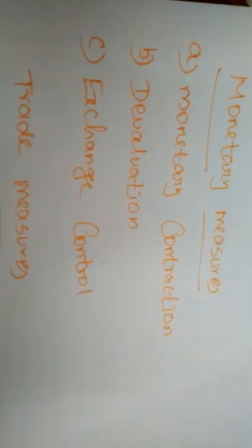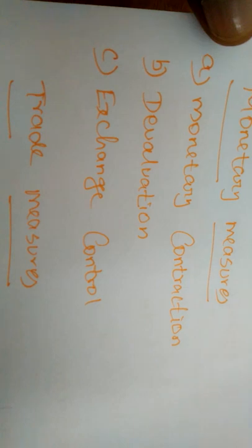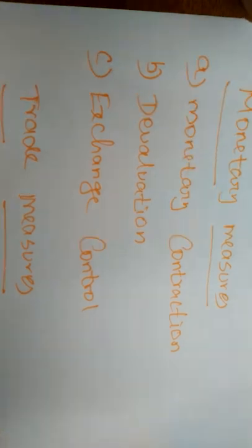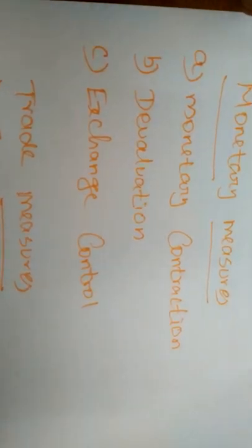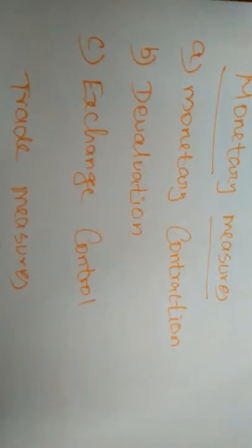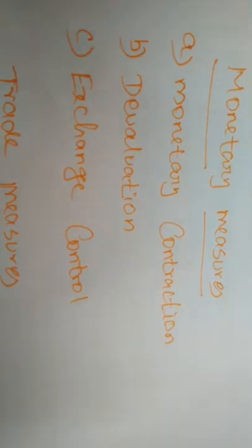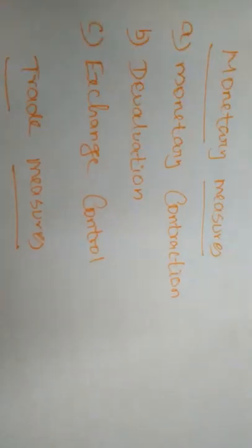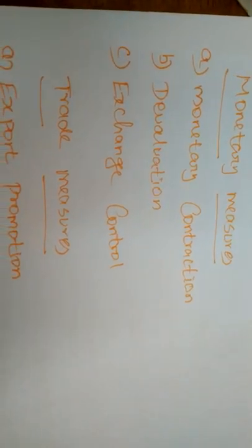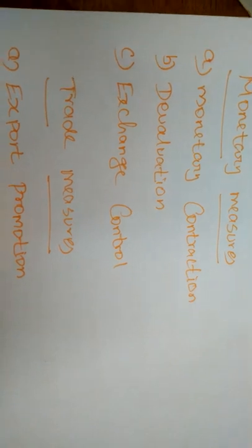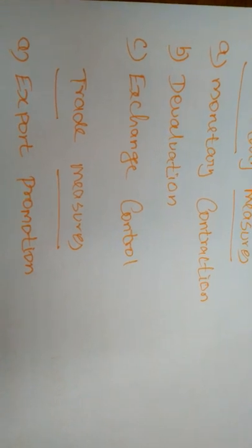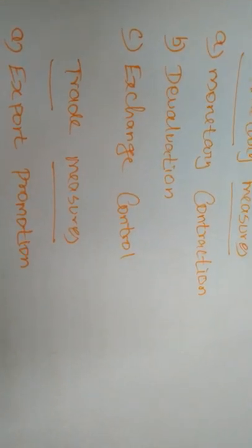Under monetary measures, the first measure is monetary contraction. The high domestic price level is responsible for high imports and low exports. In order to control inflation, the Central Monetary Authority controls credit. As a result, the prices come down and the exports increase. So the governments or the monetary authority implement the monetary measures. When we control the credit, the prices come down and exports increase.